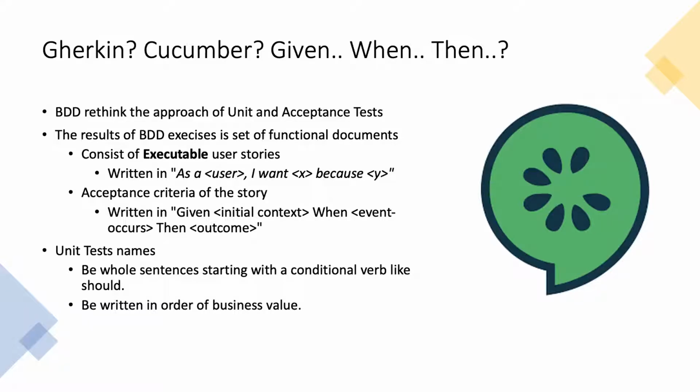Then the next thing BDD mentions is if you are writing a unit test. Remember, an acceptance test is something else, a unit test is something else. When you write a unit test, the name shouldn't be test method 1, test method 2, or test account balance. No. Behavior-driven development suggests a whole sentence starting with a conditional verb like should.